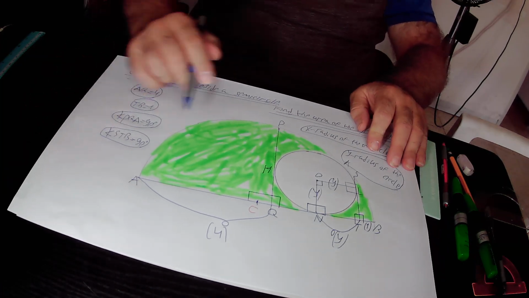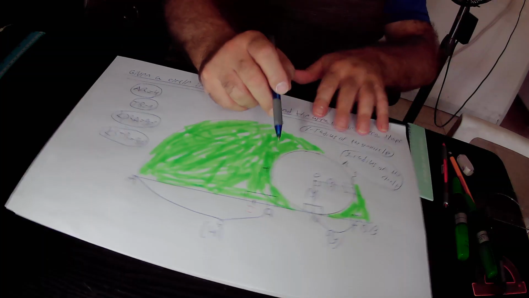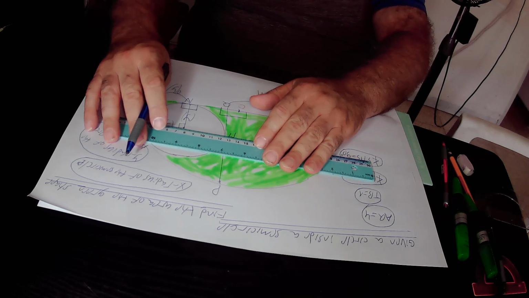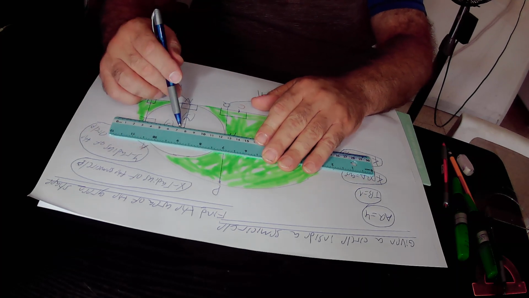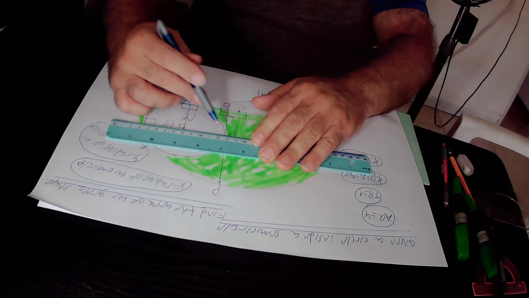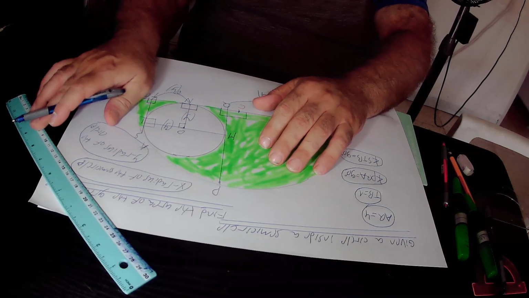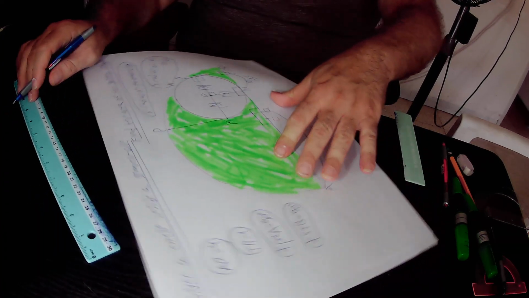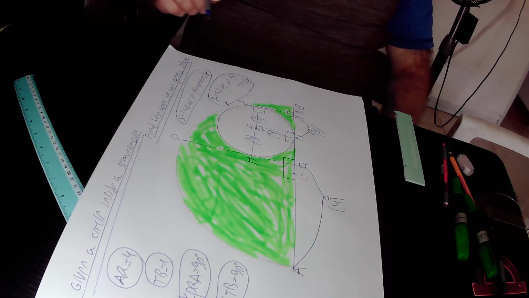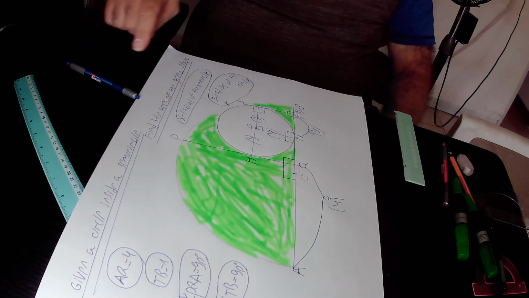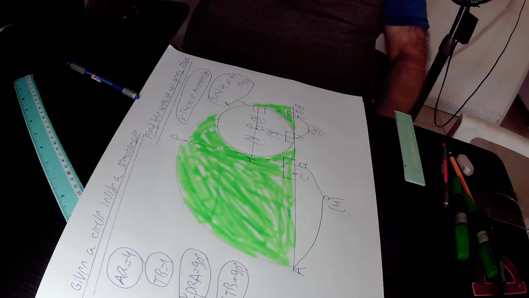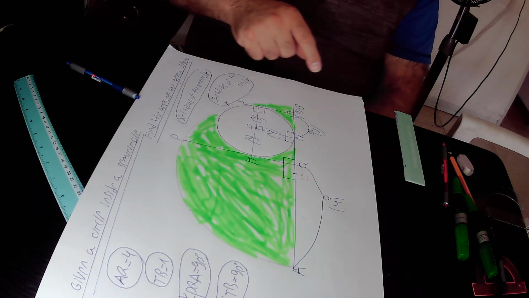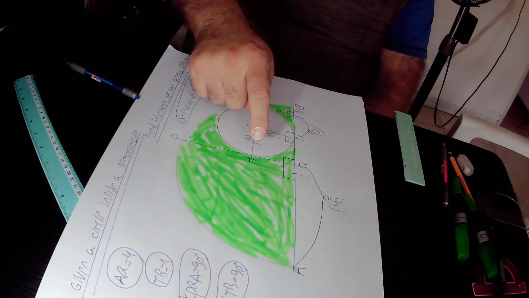In the next step, we join points O and N together by a straight line. OH is of course the radius of this small circle, that is equal to Y. The radius OH is drawn to point H, that is the point of tangency of tangent PQ with this small circle. And whenever you have a radius that is drawn to the point of tangency, then tangent PQ will be perpendicular to the radius HO. If PQ is perpendicular to HO, it means that this angle